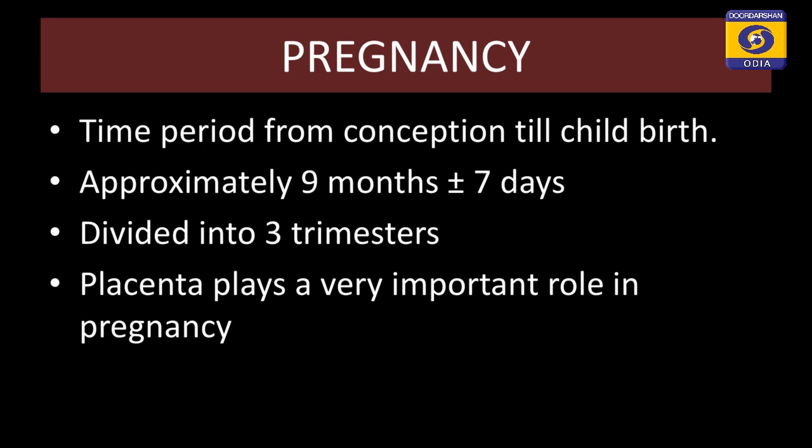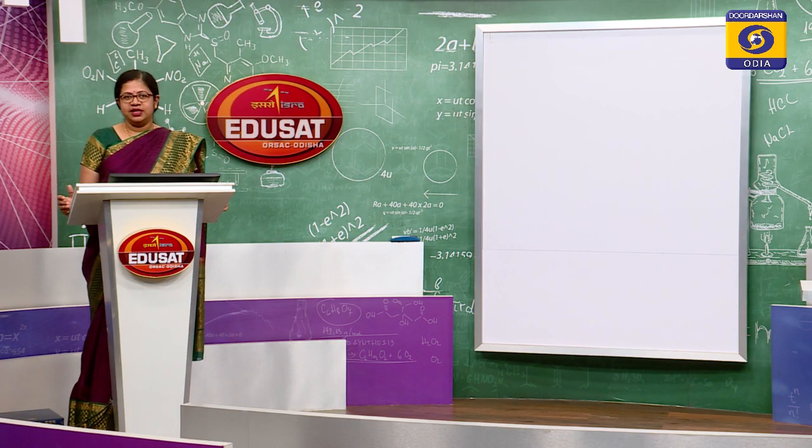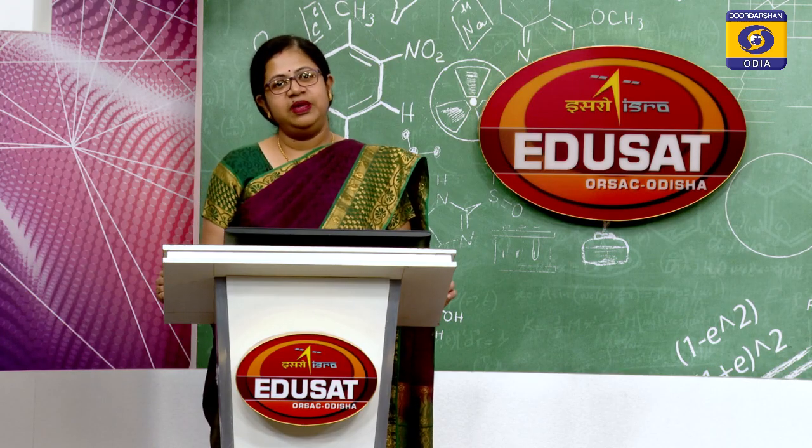We can divide this entire pregnancy period into 3 trimesters. These trimesters are divided according to the functional as well as the physiological developments that are taking place in the embryo. We had already discussed the difference between a fetus and the embryo in our last class. So, today we will see how the changes take place gradually from a fertilized zygote to the completely grown baby.